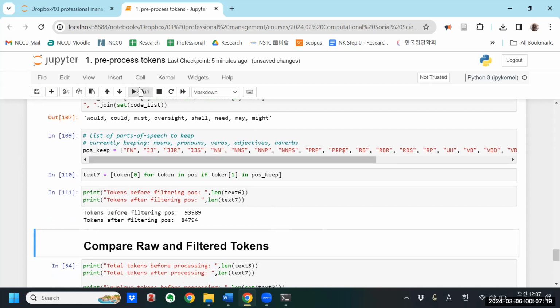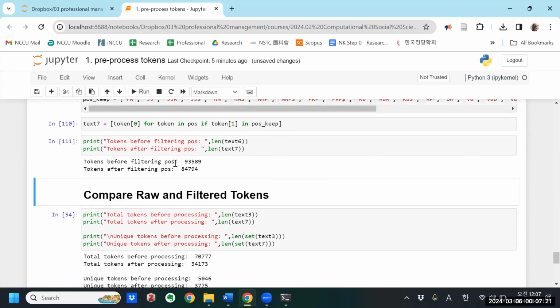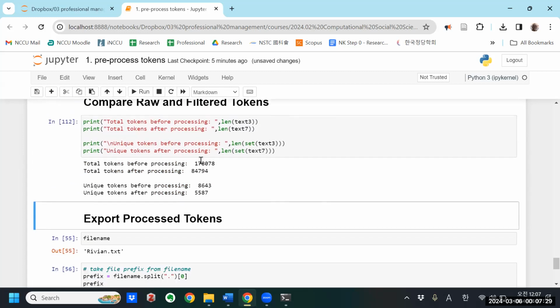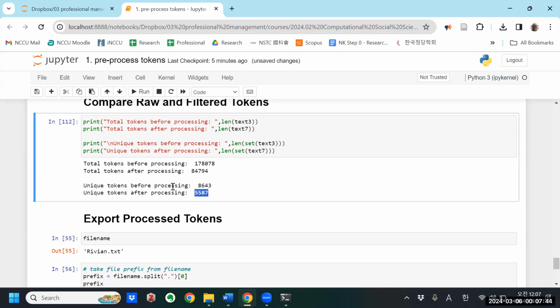So once I do that, I go down from 93,000 to 84,000. So it's still cleaned up quite a bit. If you compare overall, I started with 178,000. Now I've only got 85,000 approximately. 8,600 unique tokens, now I've got 5,587. So these numbers aren't too far off from the Rivian data.